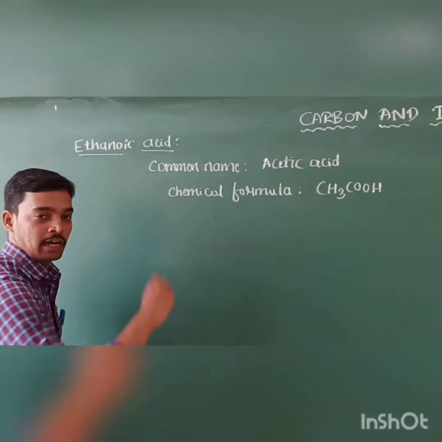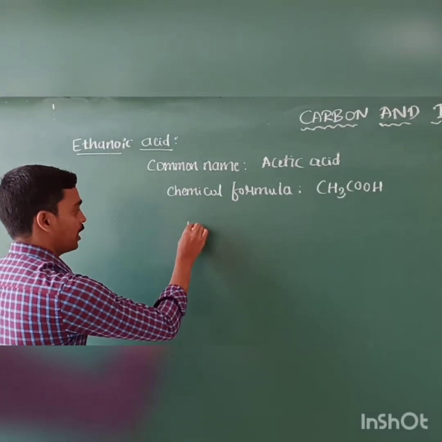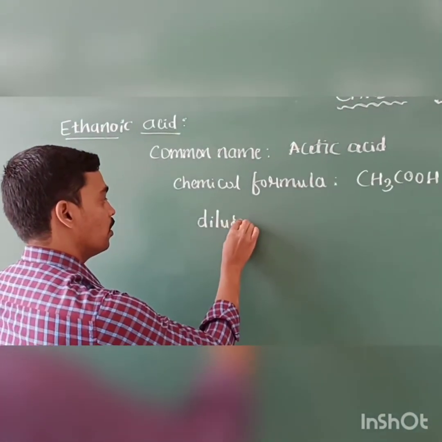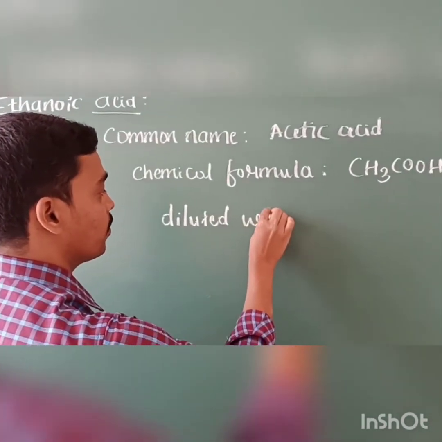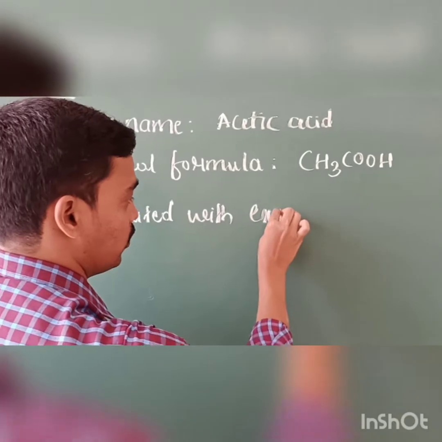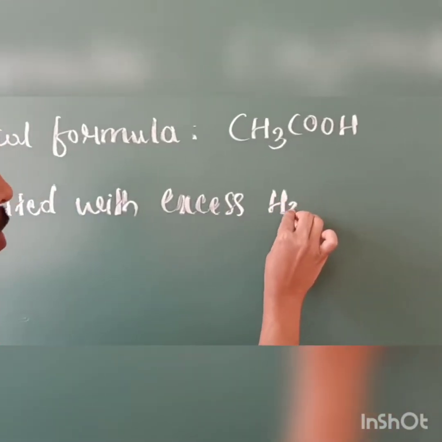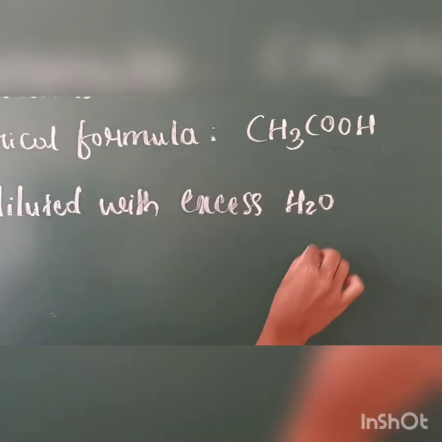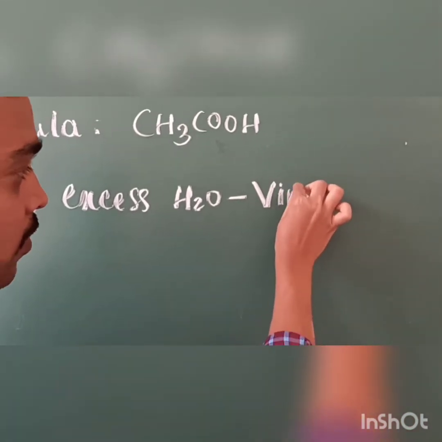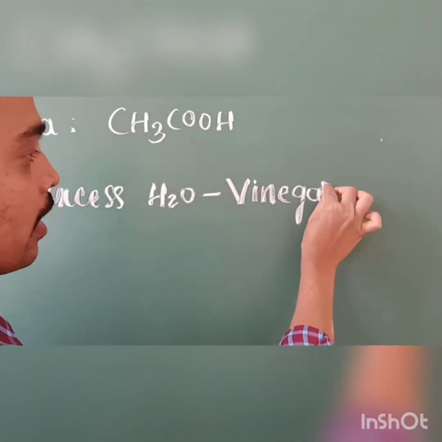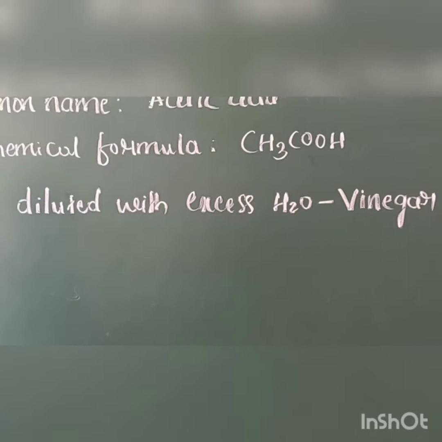And when this acetic acid is diluted with excess water, it is called vinegar. And this vinegar is used as a preservative.